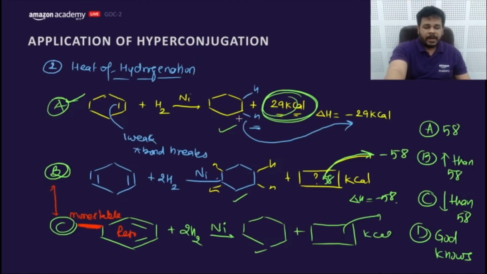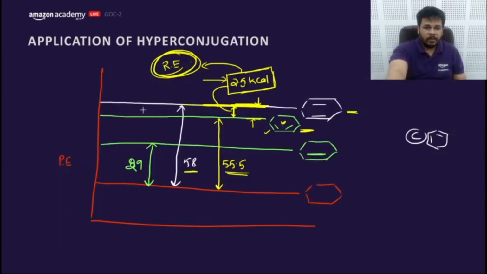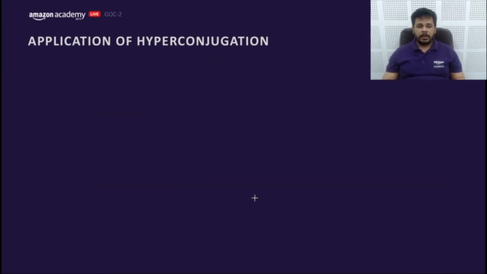So what is the point? The point is we can compare the heat of hydrogenation of different compounds, mark my point, if the product of all the compounds is the same. We can compare the heat of hydrogenation of the compounds if the product of all the compounds is the same. Then only we can compare. Getting my point? Okay, fine. Let's move to the question.